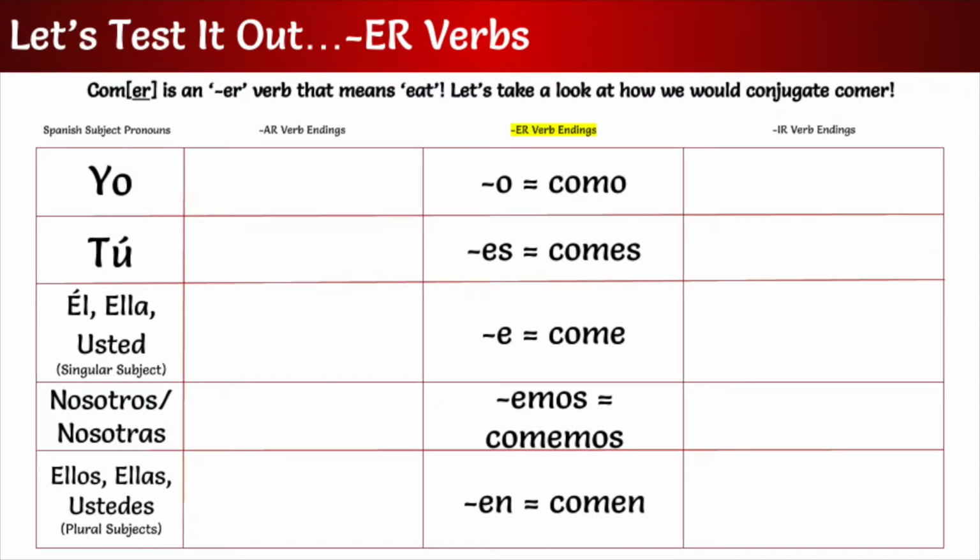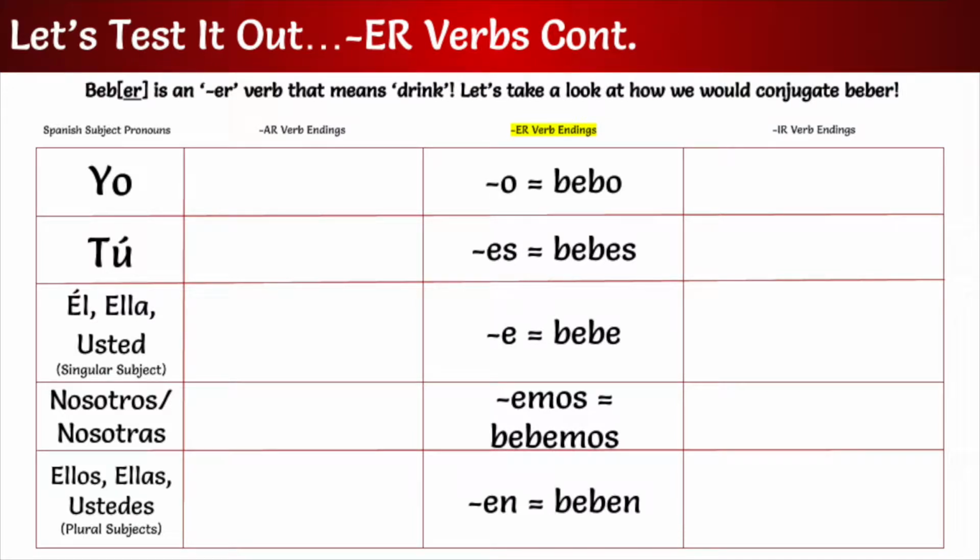Now we will go on to ER verb endings. Yo will end in O, tú will end in es, él, ella, and usted will end in e, nosotros and nosotras will end in imos, ellos, ellas, and ustedes will end in en.